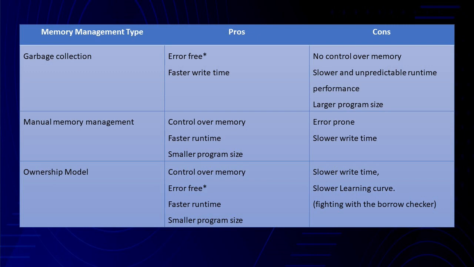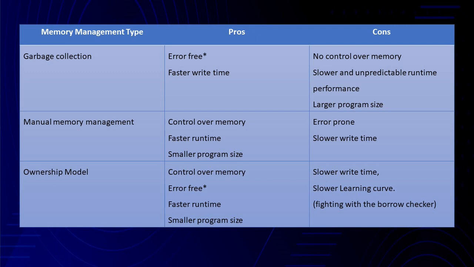And next, the manual memory management scheme. Some advantages are we have control over memory, faster runtime and smaller program size, and disadvantages are that it may be error prone and has slower write time.